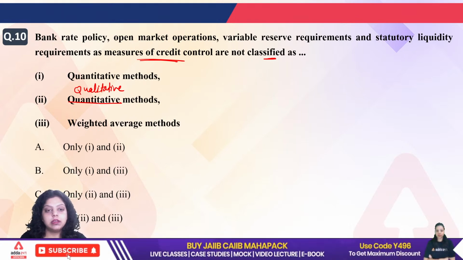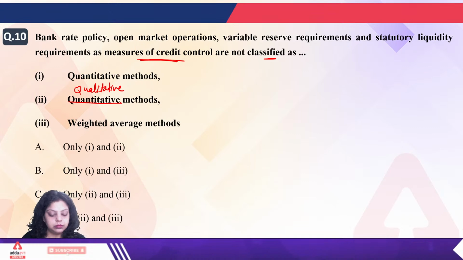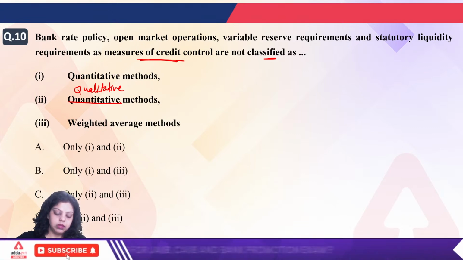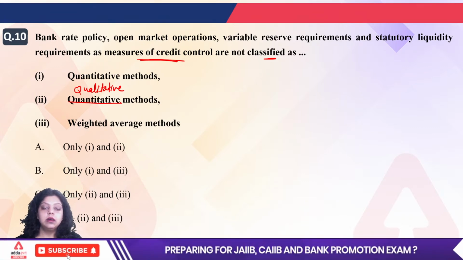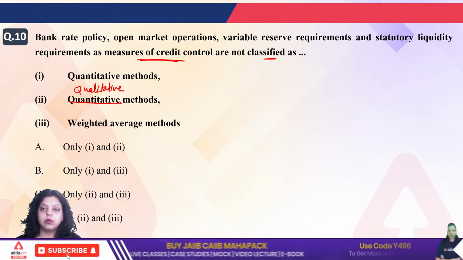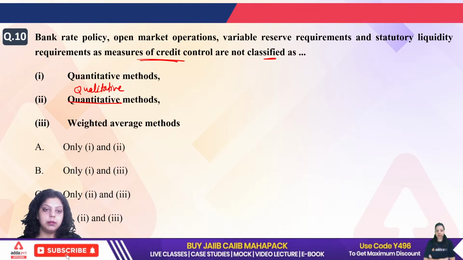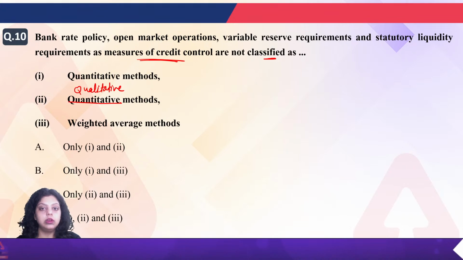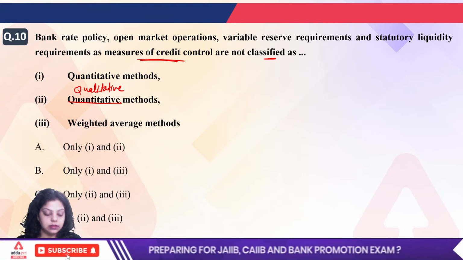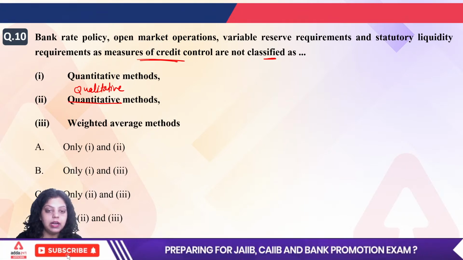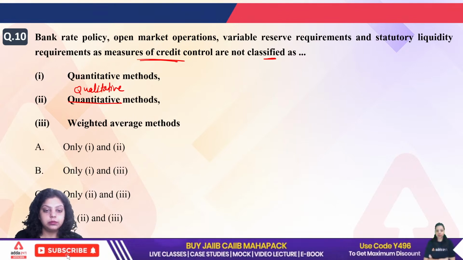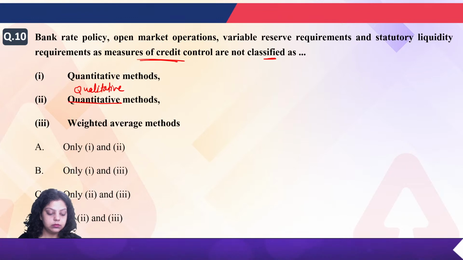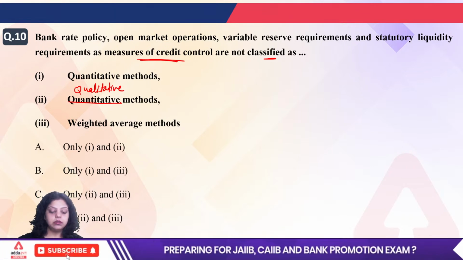Which of the following is correct? We are talking about bank rate, open market operation, variable reserve requirement and statutory liquidity requirement as measures of credit control, which are not classified as which method. What will be the answer of the 10th question?